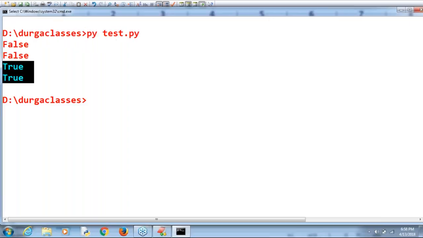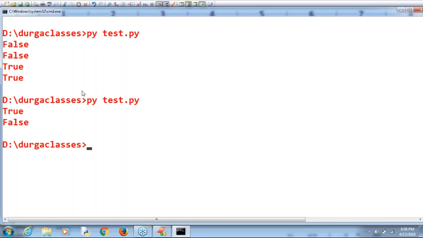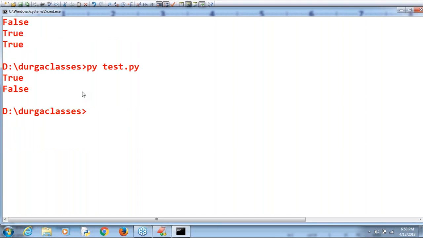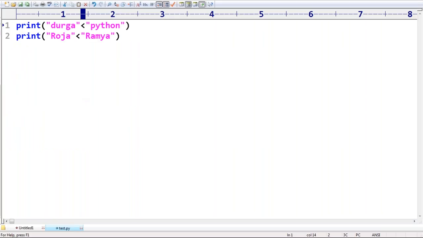Observe that. The first one is true, the second one is false. Like so, we can apply relational operators even for string objects also. If we apply them for string objects, then automatically it's always going to check alphabetical order. Remember that, sir.